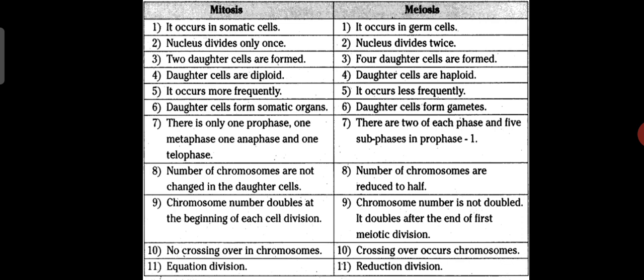In mitosis, there is no crossing over in the chromosomes, but in meiosis, crossing over occurs. Mitosis is the equational division, and meiosis is the reduction division. So these are some important differences between mitosis and meiosis. I think you understood this session, that is cell division, meiosis.